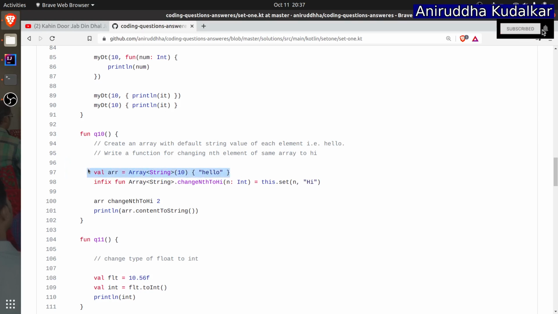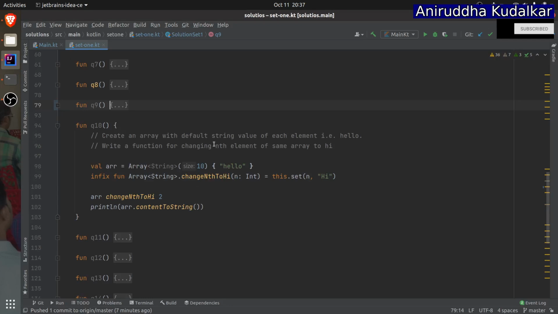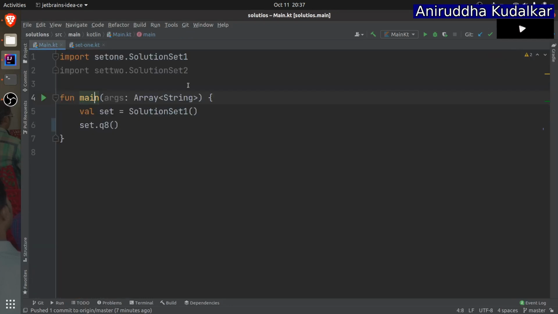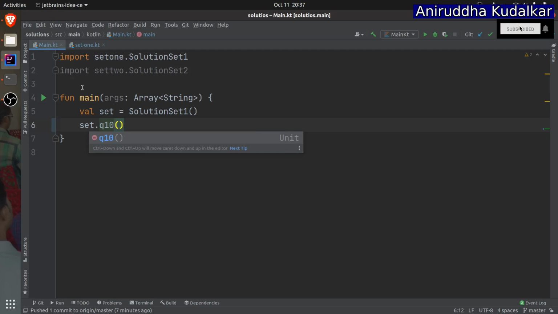The second requirement is to write a function for changing the nth element of the same array to hi. So the nth element, can you see? An infix function, arr change nth to hi, and say I want to change the second one to hi and print it. Let's go to question 10. The same I have printed over here, just say question 10 and print it.